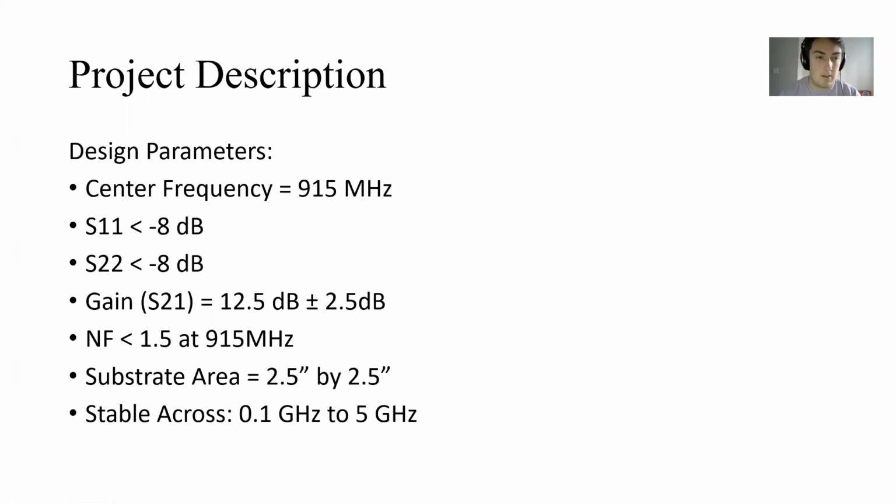The device had to have a center frequency of 915 megahertz, S11 and S22 values under minus 8 dB. And then we had a gain, which is S21, which had to be around 12.5 plus or minus 2.5 dB. We need to have a noise figure less than 1.5 at 915 megahertz, a substrate area of 2.5 inches by 2.5 inches, and then the device had to be stable from 0.1 gigahertz to 5 gigahertz.